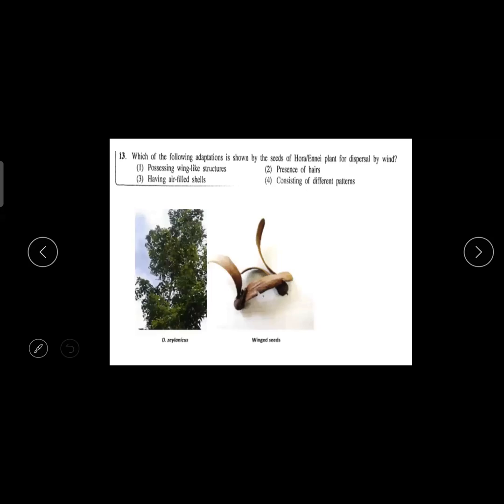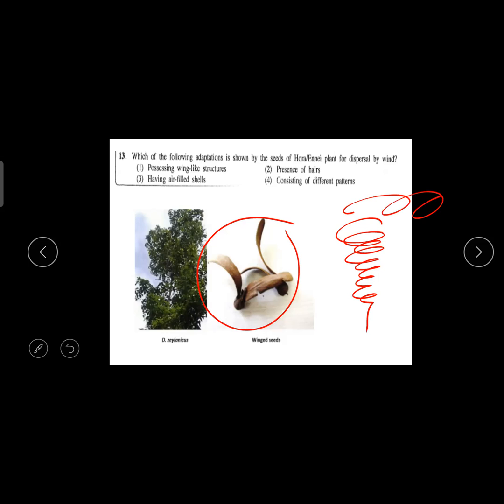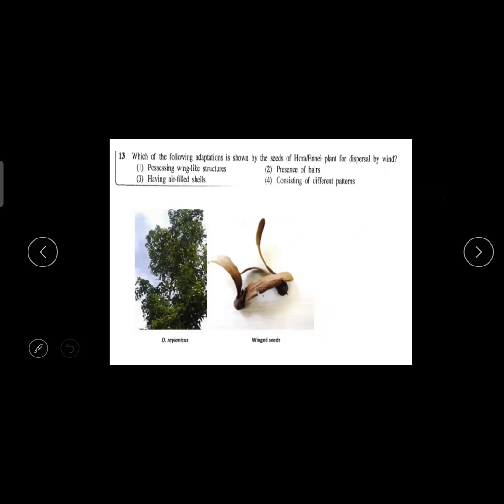They have wing-like structures. Now this is the hora seed. When you throw it up, like a helicopter, it will rotate and fall down. It will rotate and move here and there, like a helicopter, the blades will rotate. Have you all seen this? Colombo students, I don't know whether you have seen.